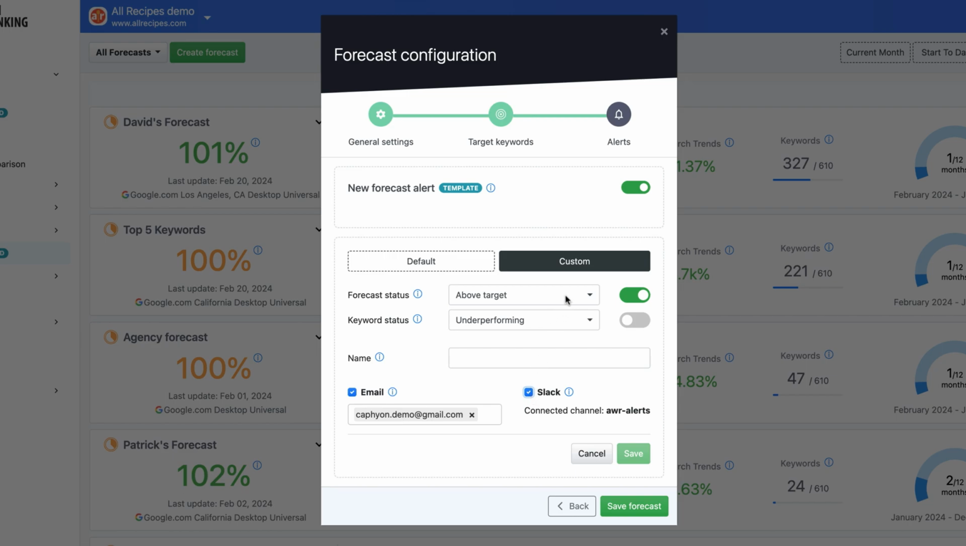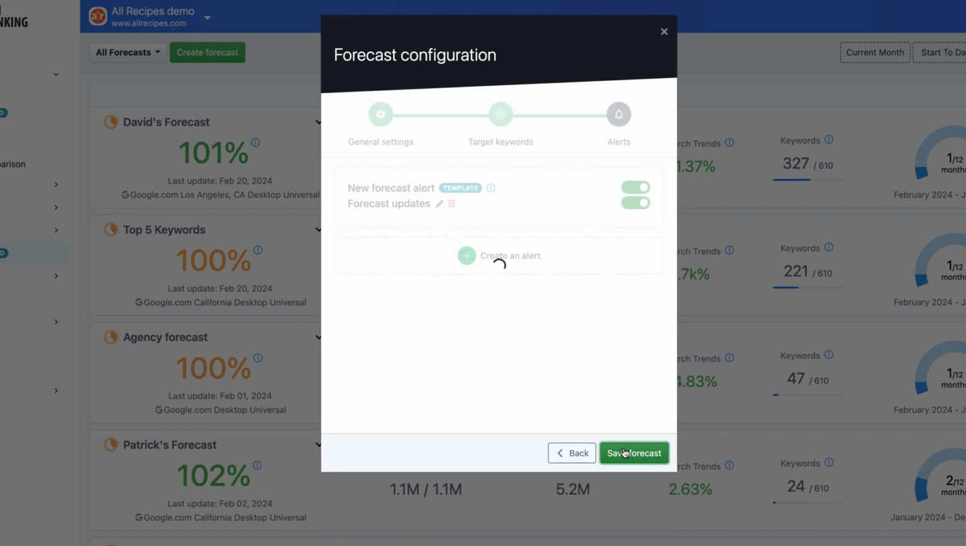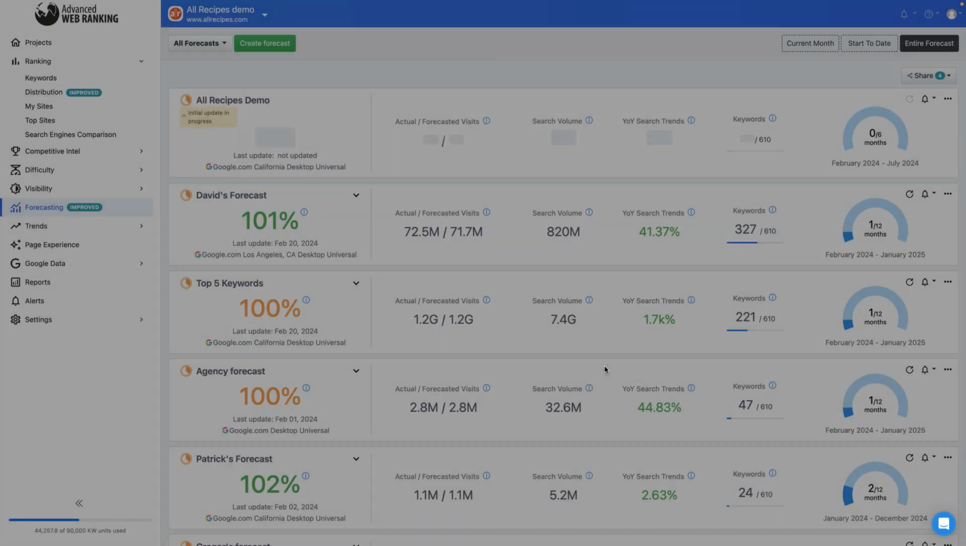Here, you can set the alert to trigger when the current performance of your forecast matches the target positions you predicted. Or you can trigger the alert when your keywords are below the projected target rankings. Now we're done. Let's save the forecast and see what it looks like.